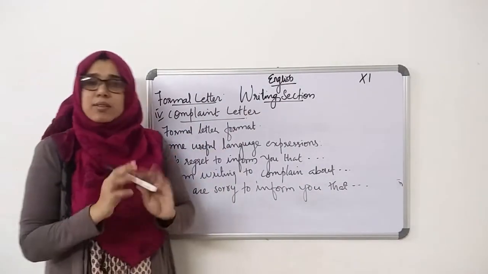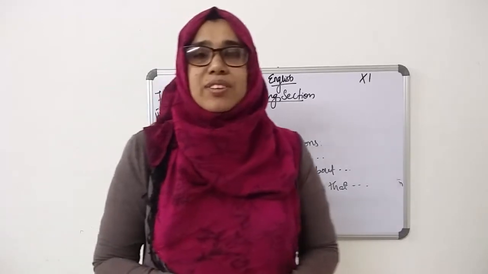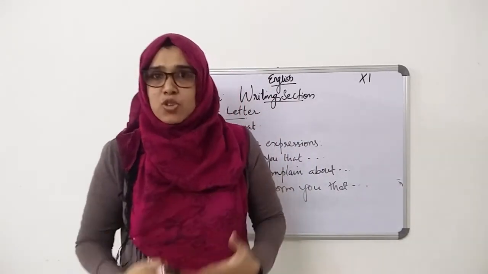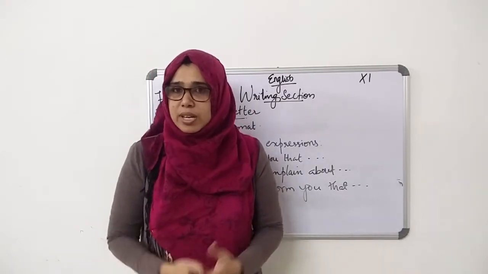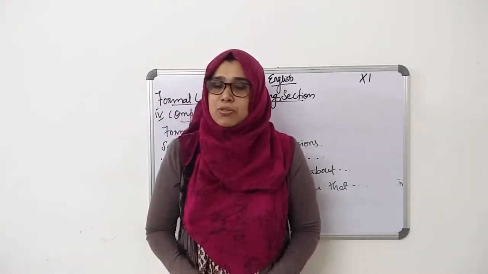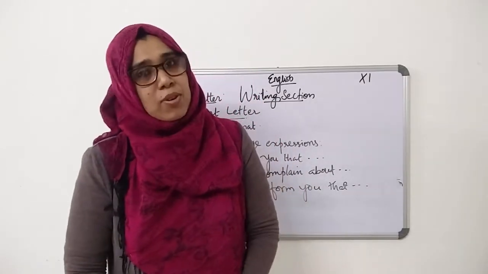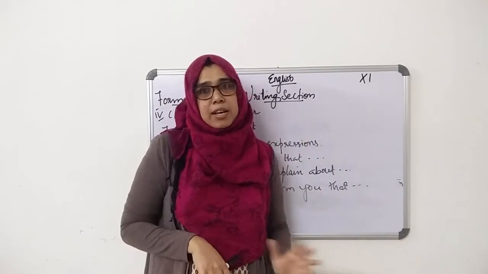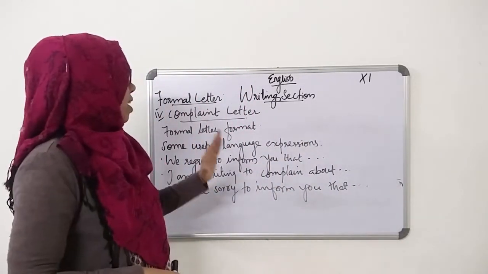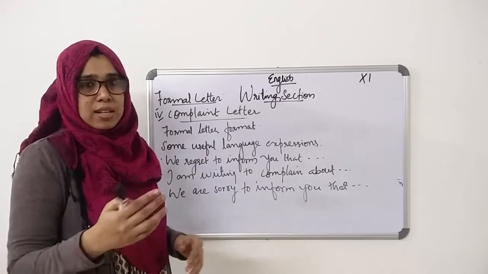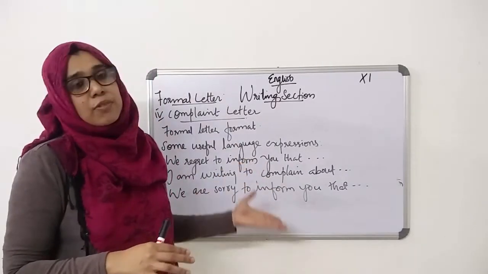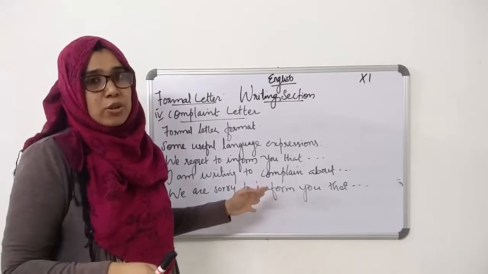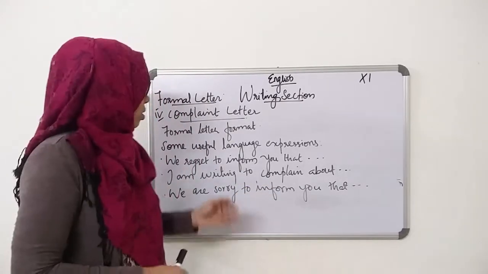Complaint letter, formal letter format. Same format only. We begin with sender's address without name, date, then receiver's address, subject, salutation, body or content of the letter, complimentary clause, and finally name. The same format, and you have to keep the same alignment. Clear? And here I'll give you some useful language expressions. You can use any one of these expressions if you want to while writing the letter.